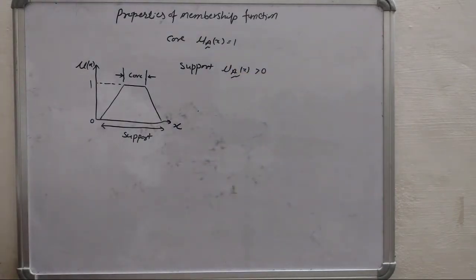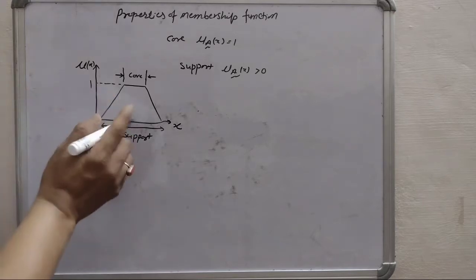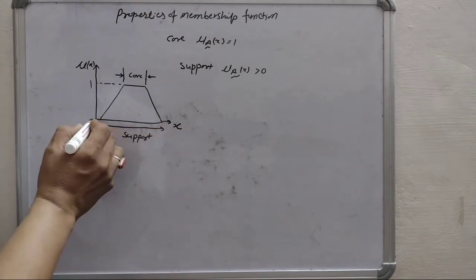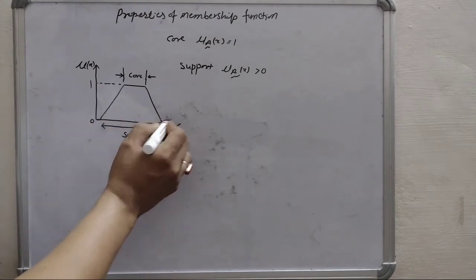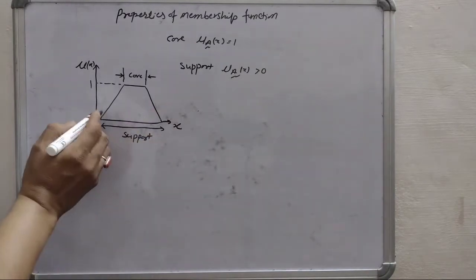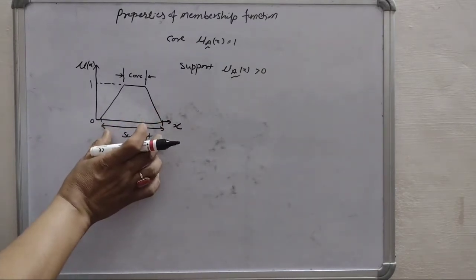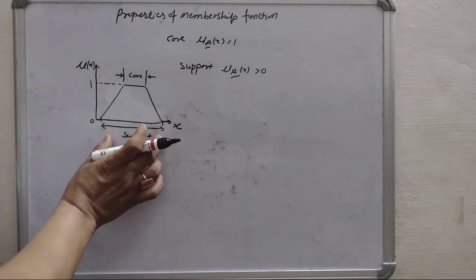Means support is the region of the membership function where there is non-zero membership value. Means after this region there is a 0 value. So greater than 0 means from this region to this region there is a non-zero value of the membership. That's why it is called the support.